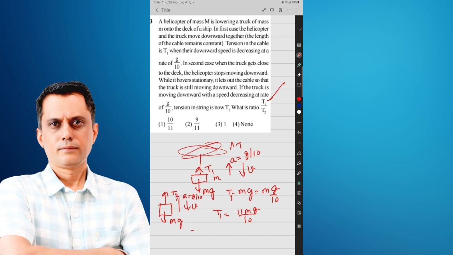So T2 minus mg is equal to m into g/10, and T2 is again 11 mg by 10. In both cases the tension is the same, so the ratio is 1. The acceleration in both cases is in the upward direction. That's why we can say the tension in both situations is the same. Wherever the helicopter moves, we are talking about the acceleration of the truck, and according to the truck's acceleration, the tension will remain the same in both cases. That is the main point.